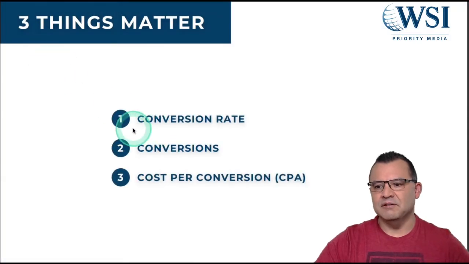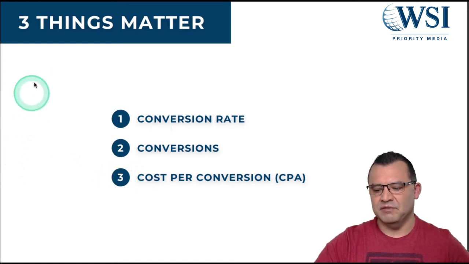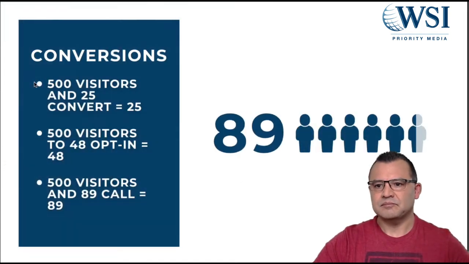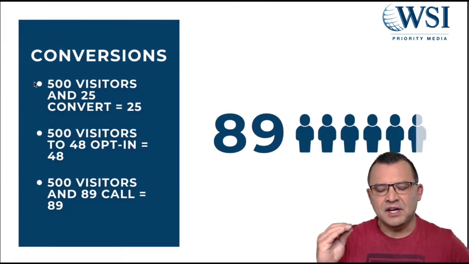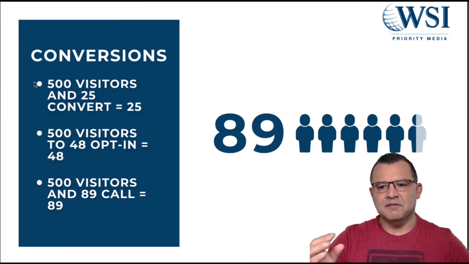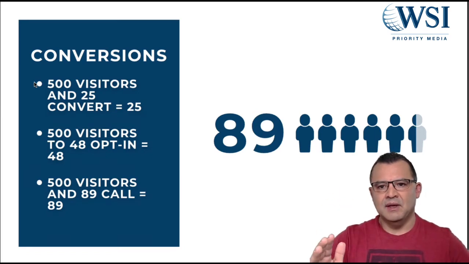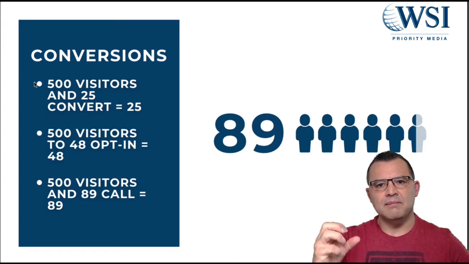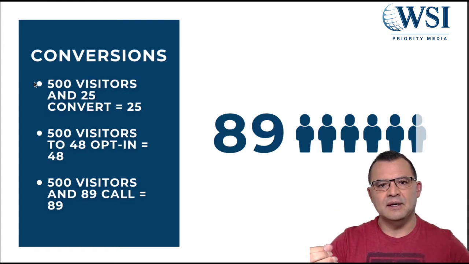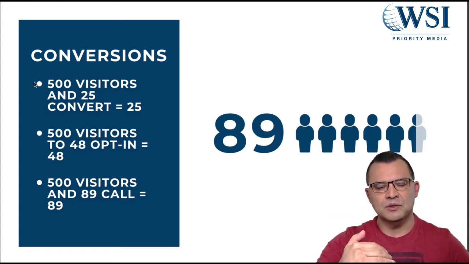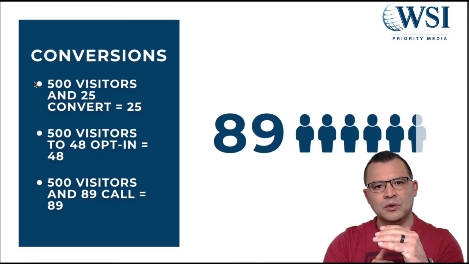One is the conversion rate. Number 2 is the conversions. And then number 3 is the cost per conversion. Let me explain. So the conversions number is first and foremost. What is the number that is coming in? And you can't really measure this number unless you've done a good setup of your goals and you told Google what a conversion means to you.